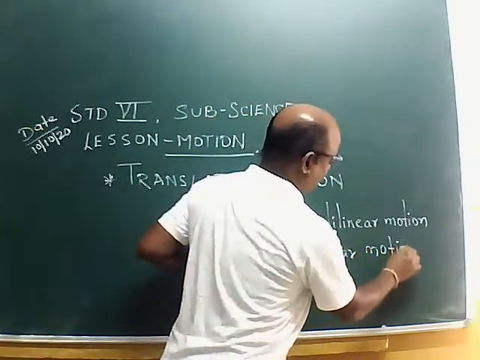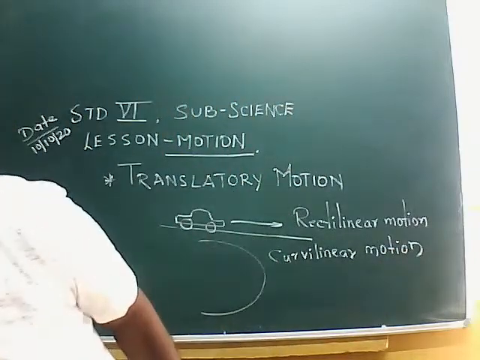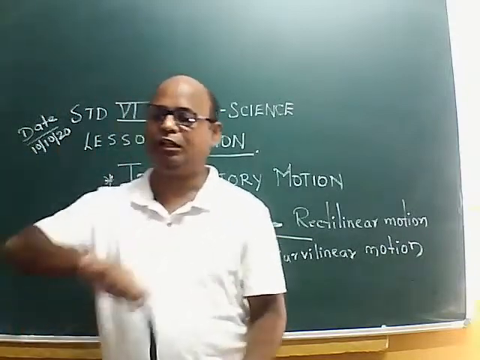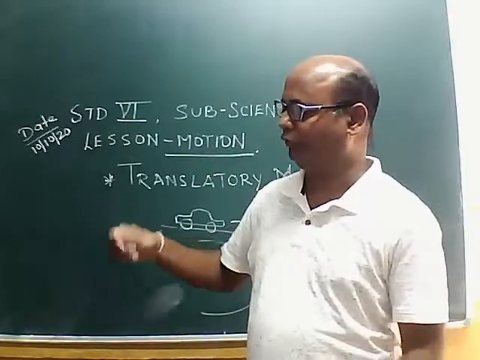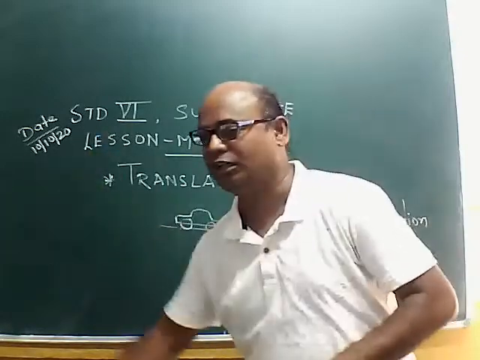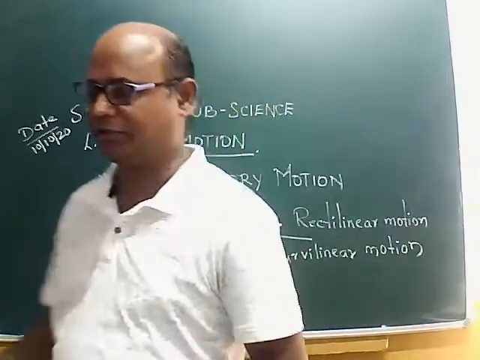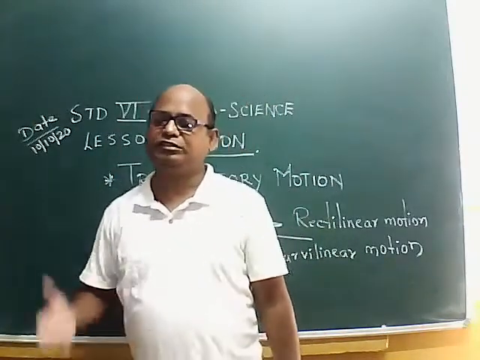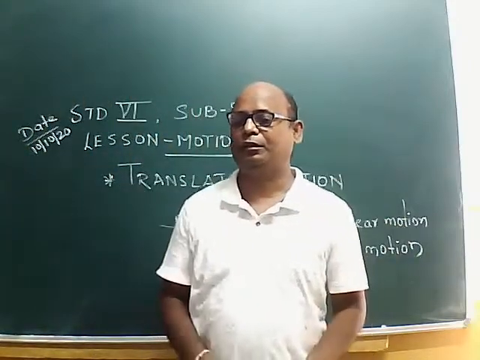For example, now I have a weight tied to this thread. I will move like this. So this weight is moving along a curved path. So it's a curvilinear motion. For example, a cycle moving on a curved path is also curvilinear motion.